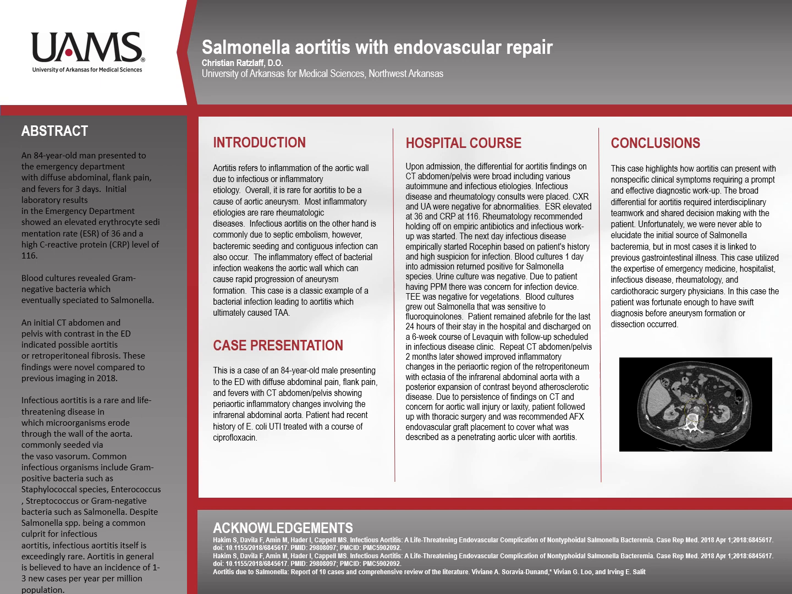They had a repeat CT abdomen pelvis 2 months later, which showed improved inflammatory changes in the periaortic region of the retroperitoneum with ectasia of the infrarenal abdominal aorta with a posterior expansion of contrast beyond the atherosclerotic disease. And due to the persistence of findings on the CT and concern for aortic wall injury or laxity, it was suggested by infectious disease that the patient follow up with a thoracic surgeon who then recommended AFX and endovascular graft placement to cover what was described as a penetrating aortic ulcer with aortitis.